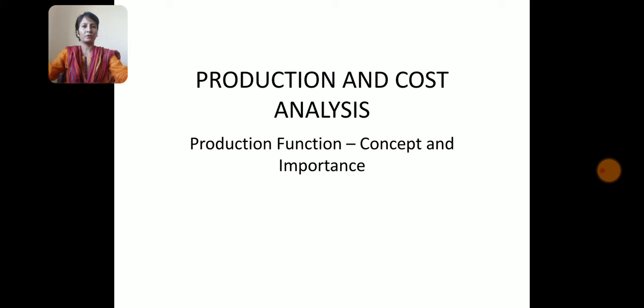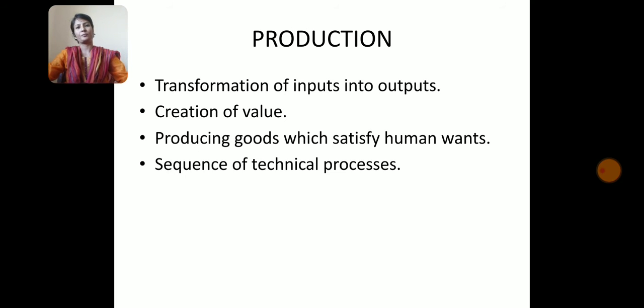Before moving forward, let us understand what is production. Production refers to transformation of inputs into outputs. Inputs refers to the resources used in the production, and output refers to the goods or commodities produced using the inputs.